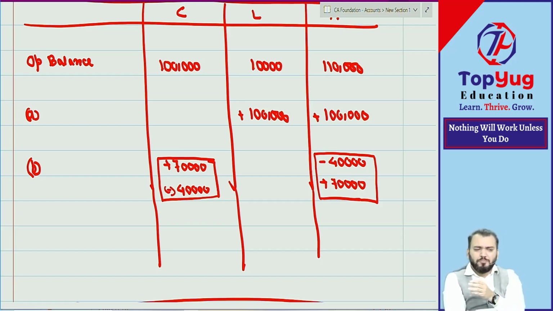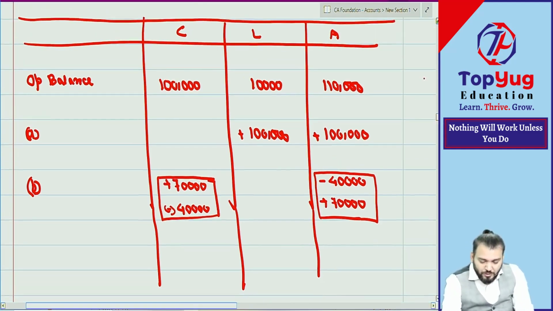Whenever you have a doubt, form the journal entry. If you have a doubt, pass the journal entry. Next transaction, have you understood or not?